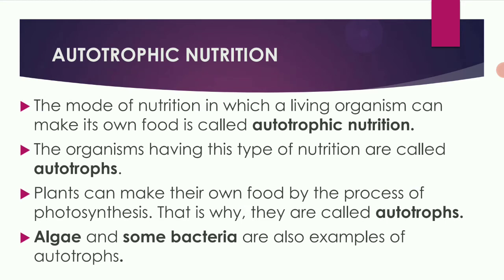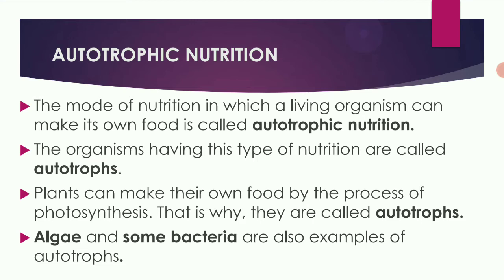The mode of nutrition in which a living organism can make its own food. So autotrophic nutrition is a mode of nutrition in which the living organism can prepare its own food. That is called autotrophic nutrition. The organisms having this type of nutrition are called autotrophs. So autotrophs are the organisms which can prepare their own food.